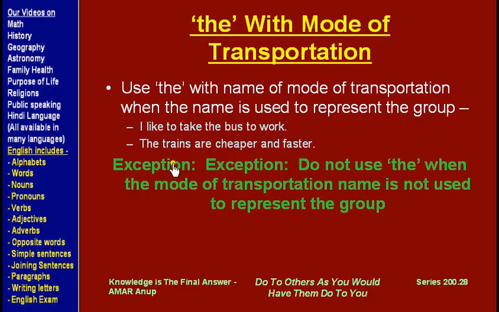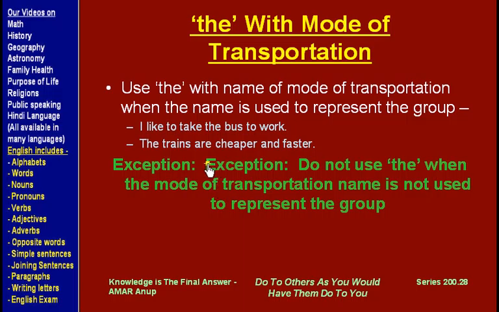Another example, the trains are cheaper and faster. Now again, we are not talking about any specific train, but we are using the word trains to represent the whole mode of transportation of by trains. So the trains are cheaper.